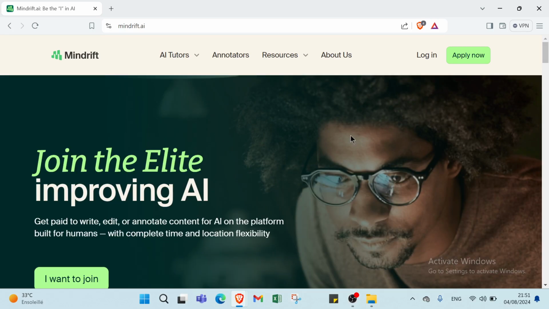With Mindrift.ai you can unlock new income streams and maximize your earning potential by transforming innovative ideas into tangible results.